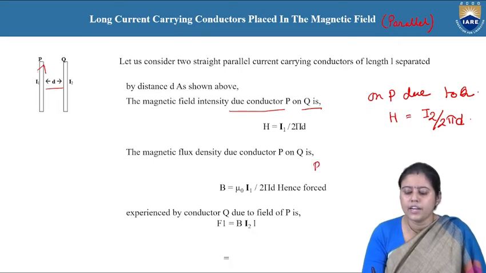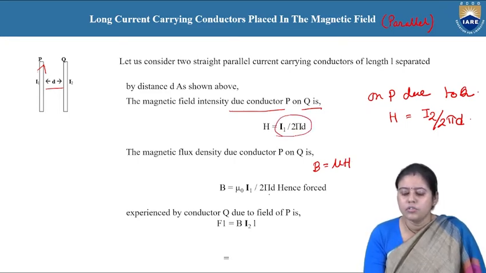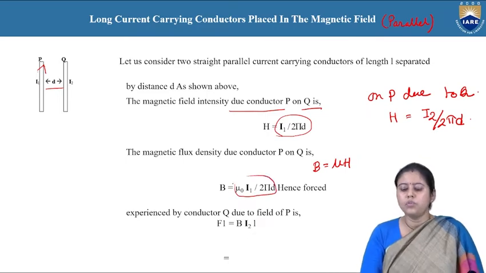We know the relation B is equal to mu into H. So H value we got, and we write B is equal to mu I1 by 2 pi D.